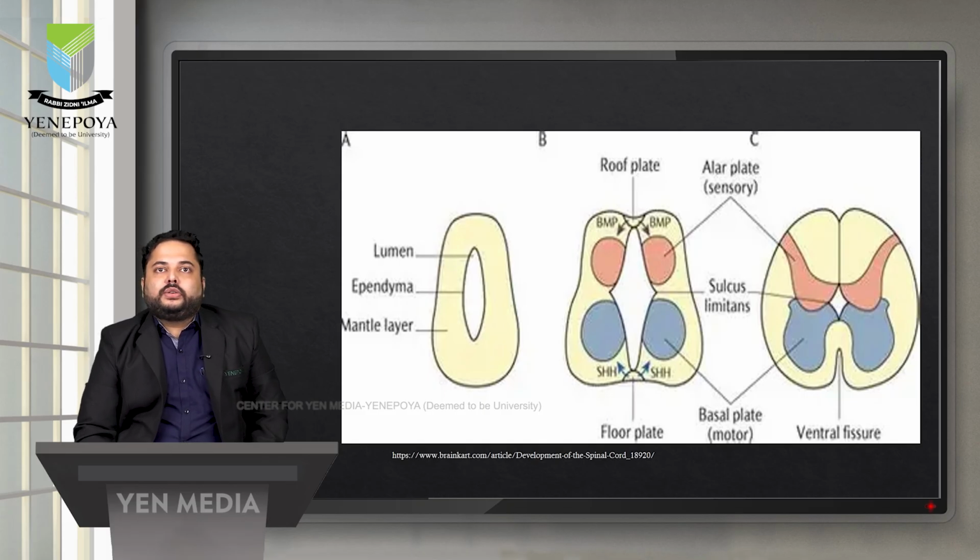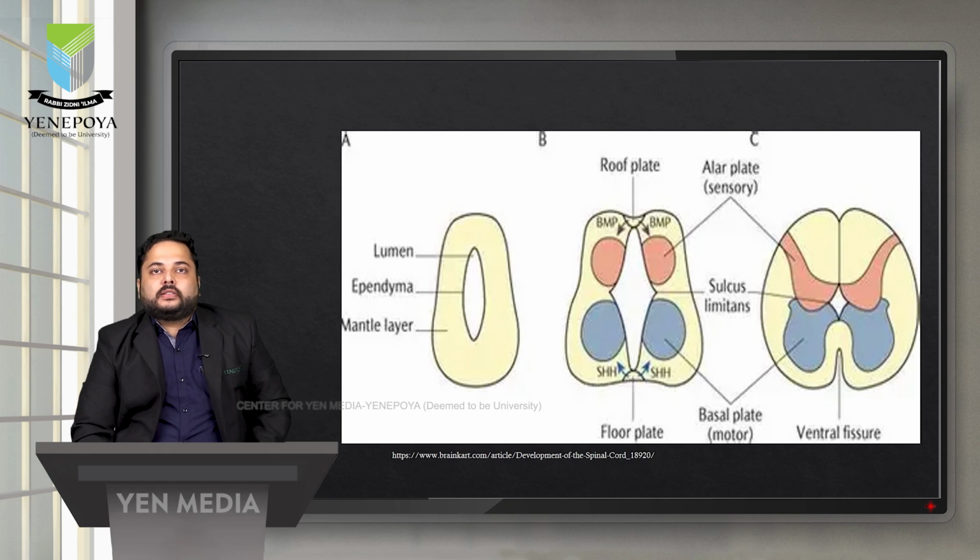So here we can see 2 factors. First is BMP, as we discussed, it stands for bone morphogenic protein, and it leads to formation of the alar plate, that is sensory in nature. And the second one is SHH, that stands for sonic hedgehog protein. If sonic hedgehog protein is present, this factor induces the formation of the basal plate, which is motor in nature. So presence of these 2 factors induces the formation of the alar or the basal plate.